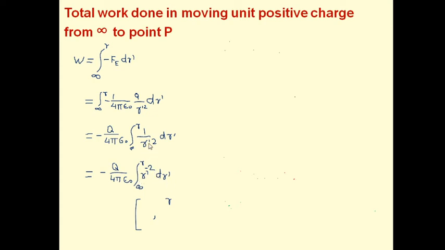Here r dash square is in the denominator, it comes up and becomes r dash raised to minus 2. Now we have to solve the integration, and after solving, this is the solution of this integration: equal to q upon 4 pi epsilon 0 1 upon r dash, with limits infinity to r. Now how does this value come? That means which formula have we used here to solve the integration?